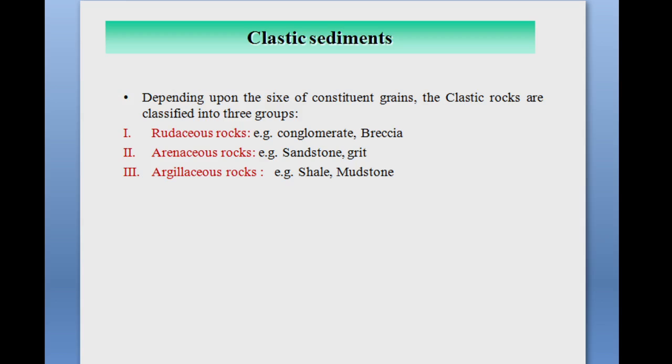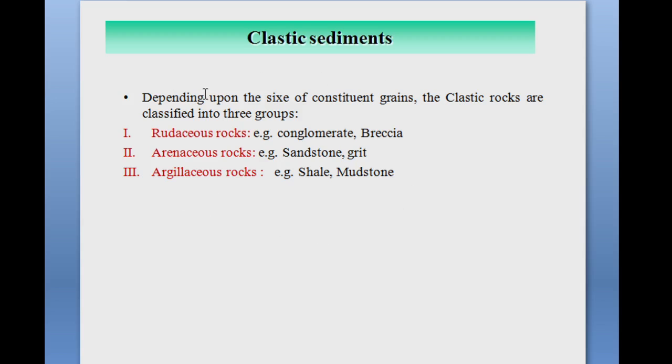Accumulation of bigger rock fragments: if rocks are formed due to the accumulation of bigger rock fragments, they are called rudaceous. Arenaceous means what? They are completely made up of sand particles or sand grains. And argillaceous means what? They are made up of very fine-grained sediments. Okay. So conglomerate and breccia are the examples of rudaceous rock. Sandstone and grit are the examples of arenaceous rock. Shale and mudstone are the examples of argillaceous rock.